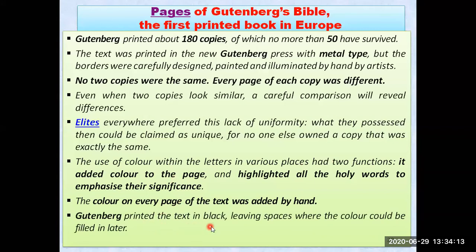Gutenberg printed the text in black. Gutenberg क्या करते थे? They used to print the text in black, leaving spaces where the color could be filled in later. So you can see that you can write A by leaving some space in between so that you can fill out the color. So that was the thing the Gutenberg printing press was doing. They were just printing the text in black and leaving spaces where they can fill the color later on according to the choice of the purchaser.